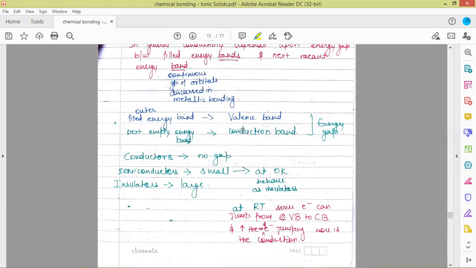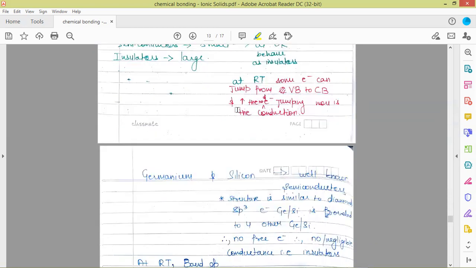Due to thermal vibrations in the semiconductor, electrons can easily jump from the valence band to the conduction band when the temperature is above 0 Kelvin. So due to this jumping of electrons, the semiconductors conduct electricity. So this is all about conductors, insulators, and semiconductors, and the energy gap present between them, due to which they can conduct or not conduct electricity.